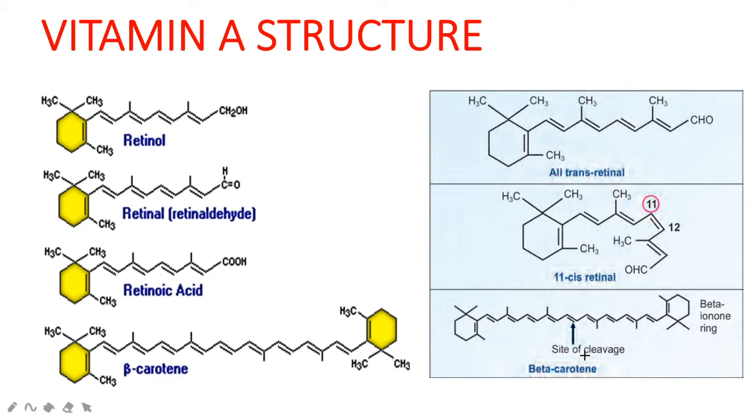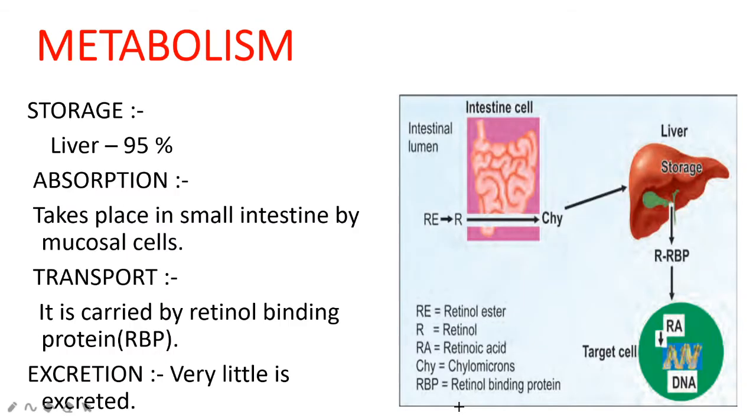Beta carotene will undergo oxidative cleavage to be converted into this vitamin A form, retinal or retinoic acid. Biosynthesis of vitamin A: vitamin A cannot be synthesized by animals. It can be formed through oxidative cleavage of beta carotene, that is the provitamin A.